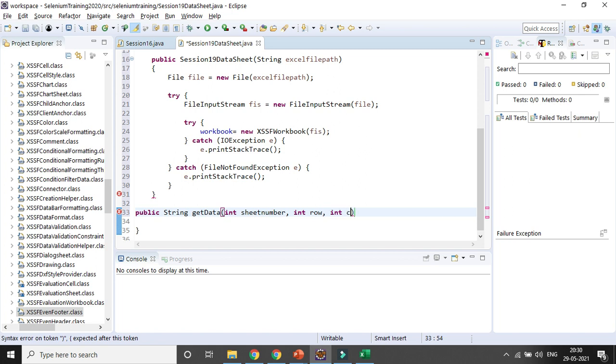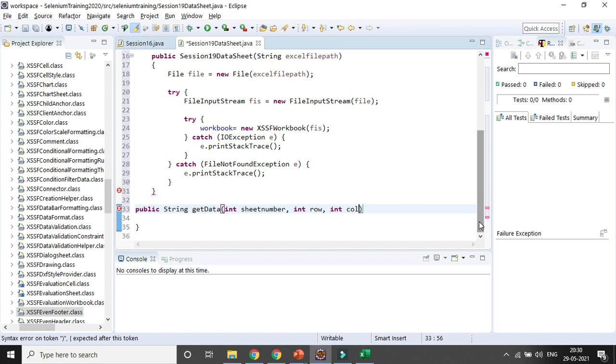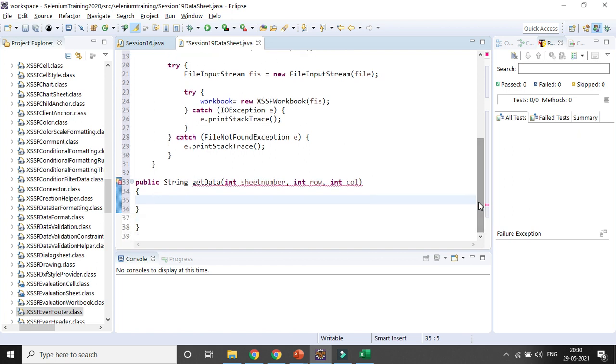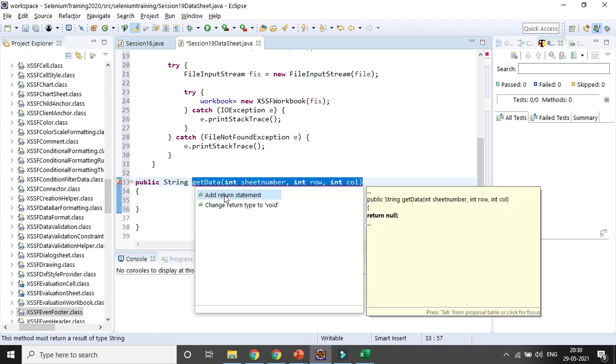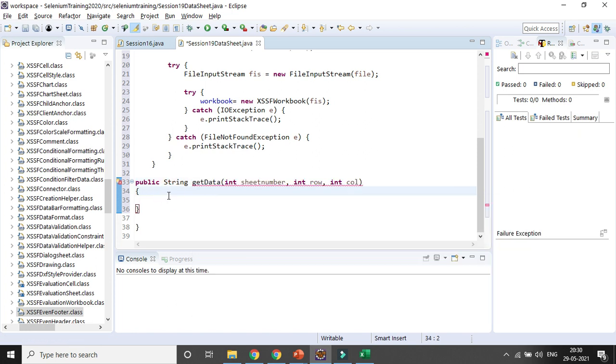Okay. And whenever I am creating any method, definitely I need to keep the double quote. So the error message should go. Why is this kind of error coming? Let's see. Okay, I need to return. Definitely I need to return it because I need to get something. So I already read the workbook here, right? Then after workbook I need to read the sheet.